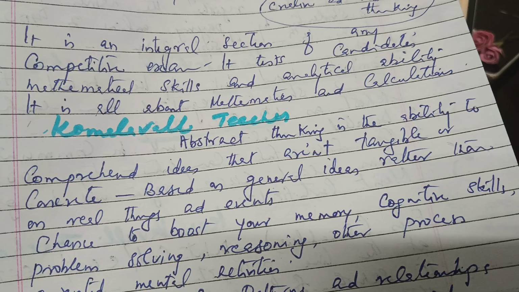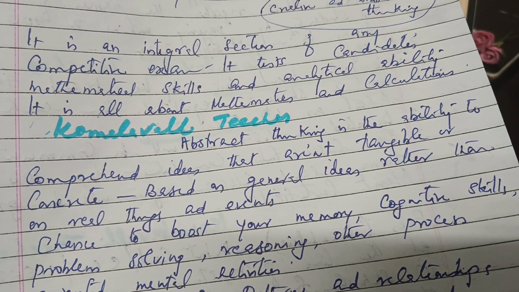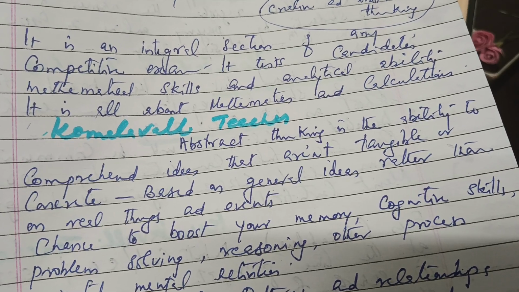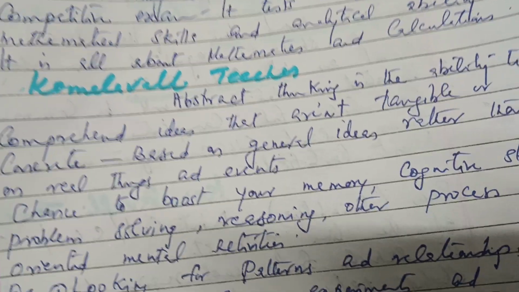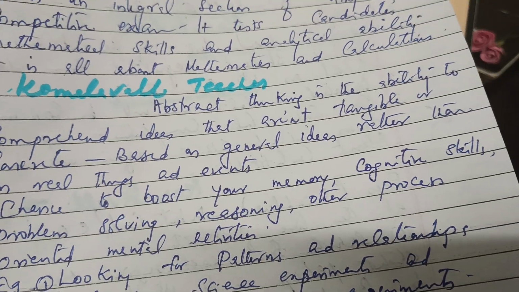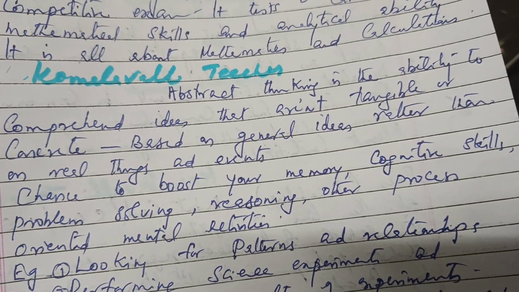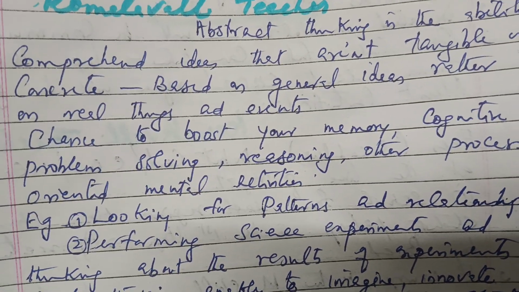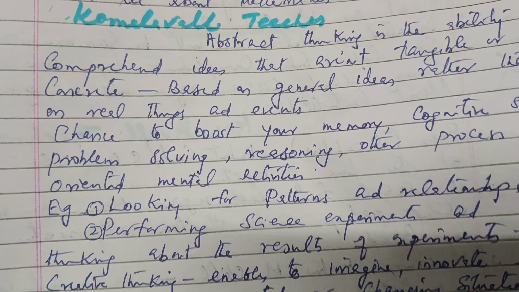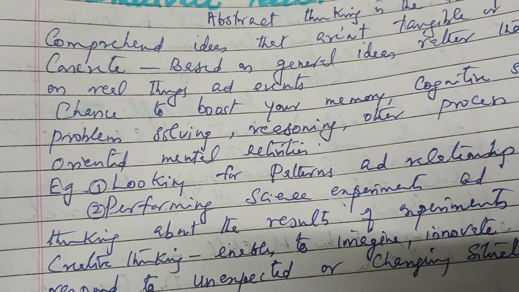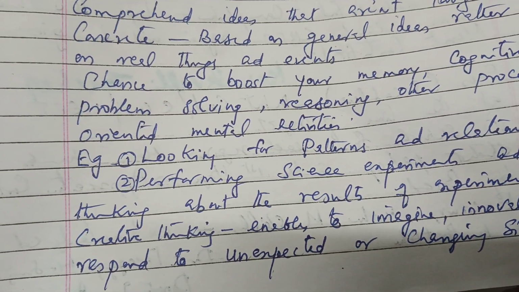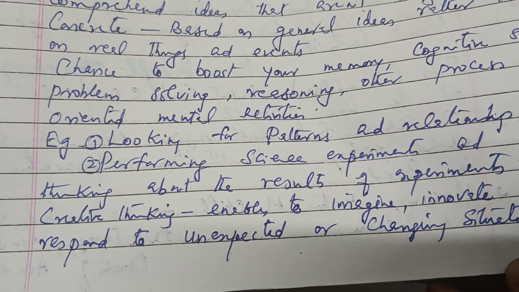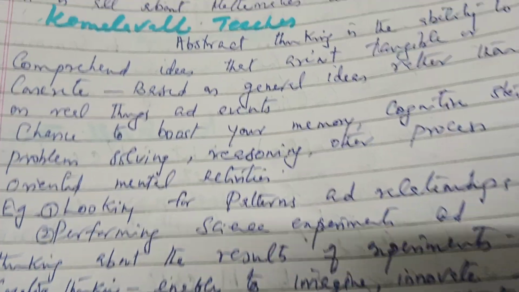It is a chance to boost your memory, cognitive skills, problem solving, reasoning and other process oriented mental activities. For example, looking for patterns and relationships, performing science experiments and thinking about the results of experiments. Then creative thinking enables one to imagine, innovate and respond to unexpected or changing situations.